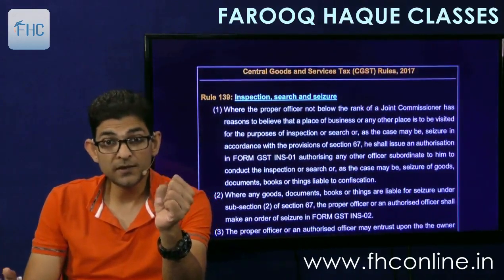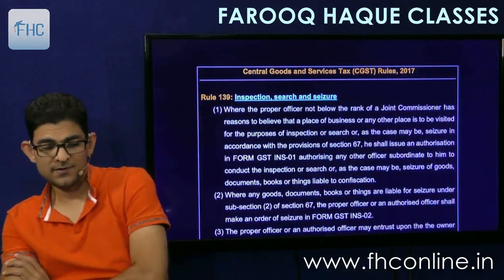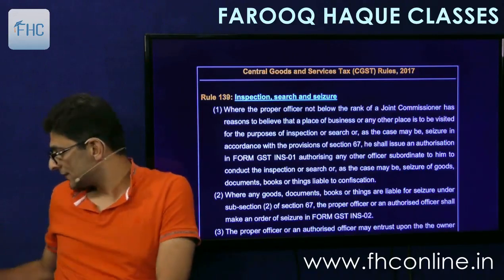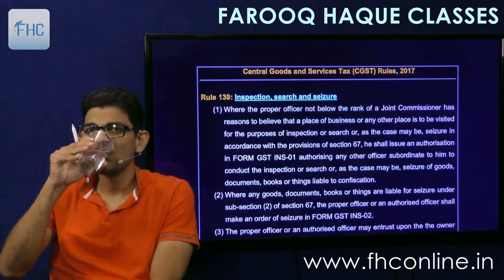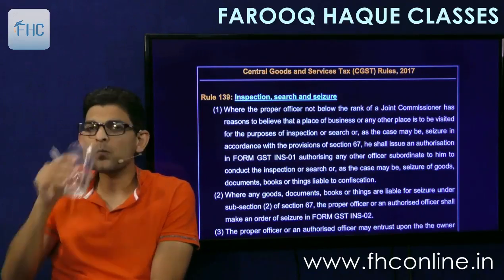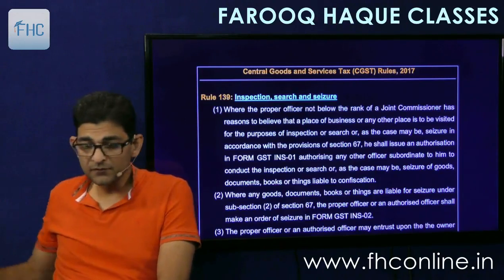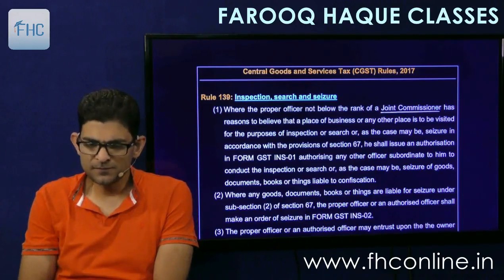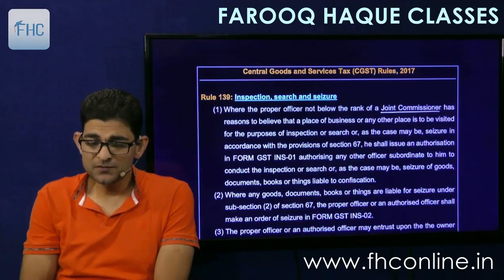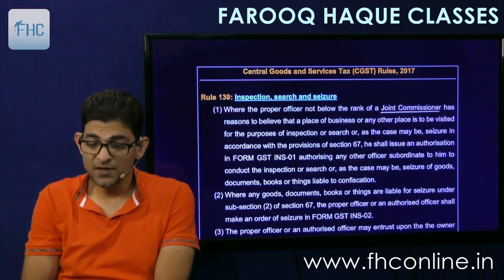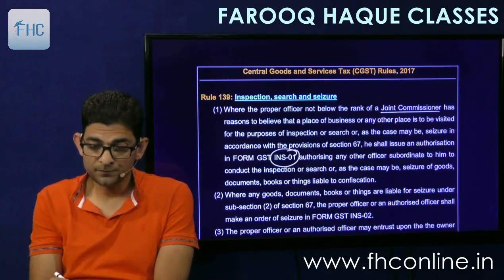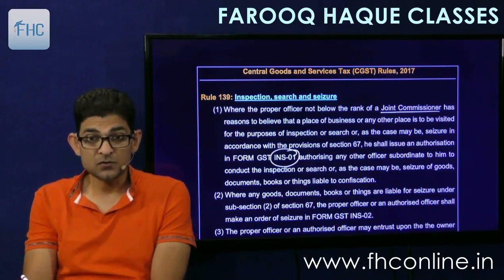And then the corresponding rules are there. So let's see. Rule 139 says that where the officer not below the rank of joint commissioner, now the words are almost repetition, has reasons to believe that place of business or other place is visited by the for the purpose of inspection or search, or as the case may be seizure in accordance with provisions of 67, he shall issue an authorization in INS 1. This you have to remember. INS 1 is a form number. INS stands for inspection, so inspection 01.